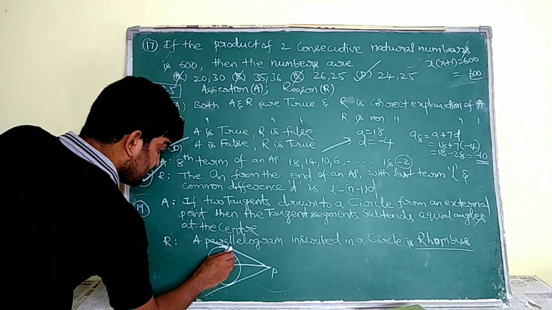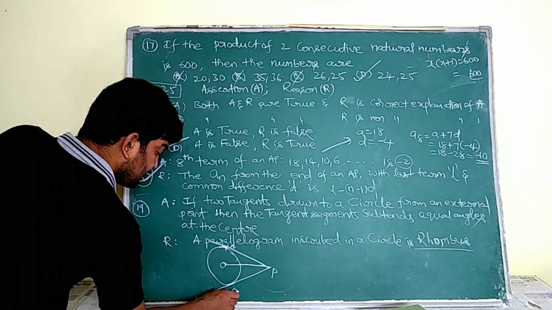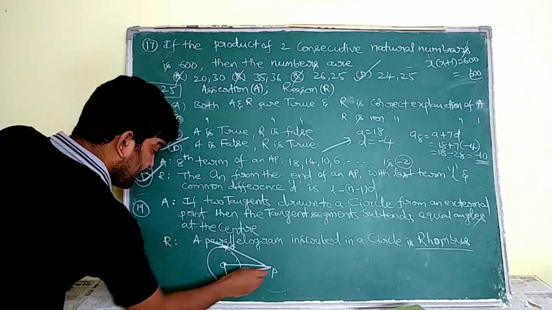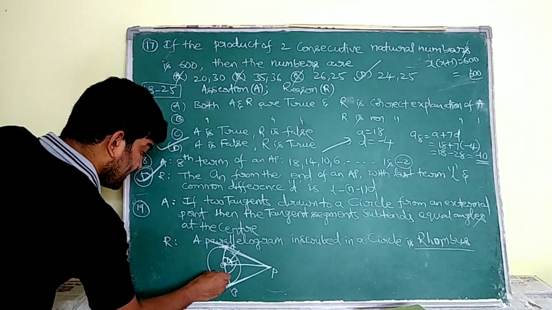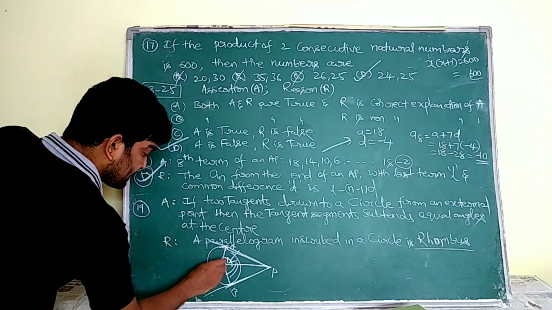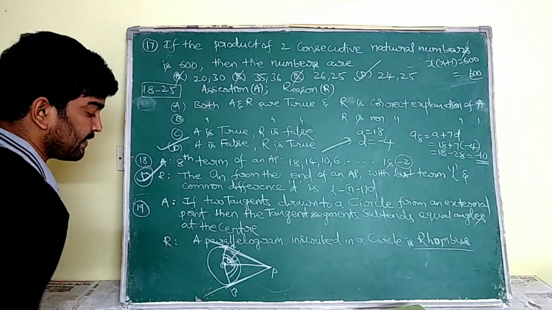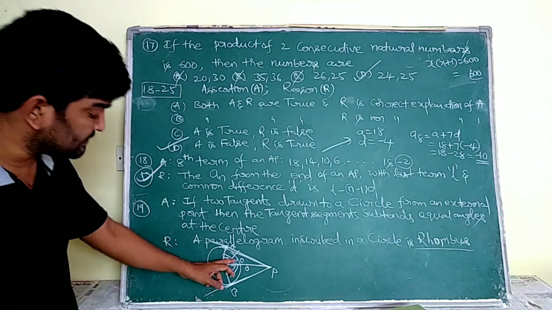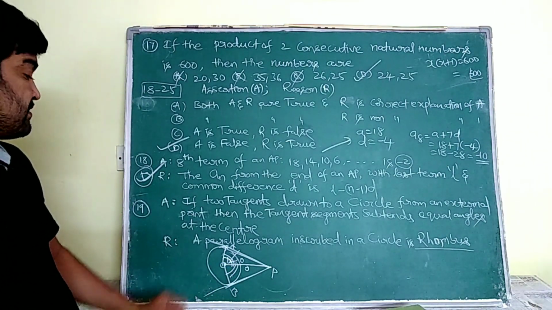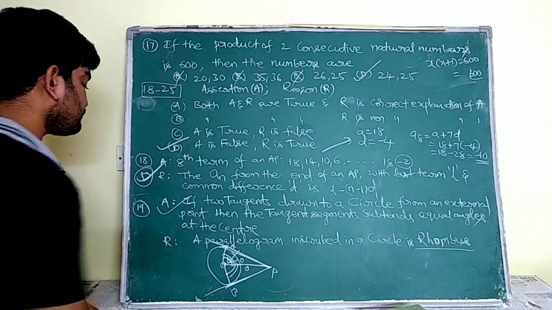This is O, this is P, this is A, this is B. BP and AP are the tangent segments. These are going to subtend angles at the center, and these two angles are equal. Why? Because we know that these two triangles are congruent, so these two angles are equal. So this is true.